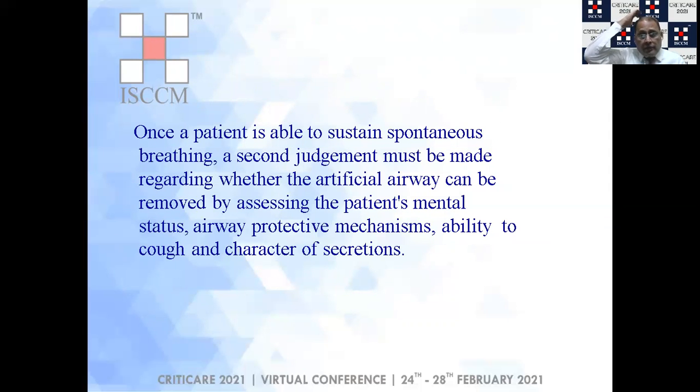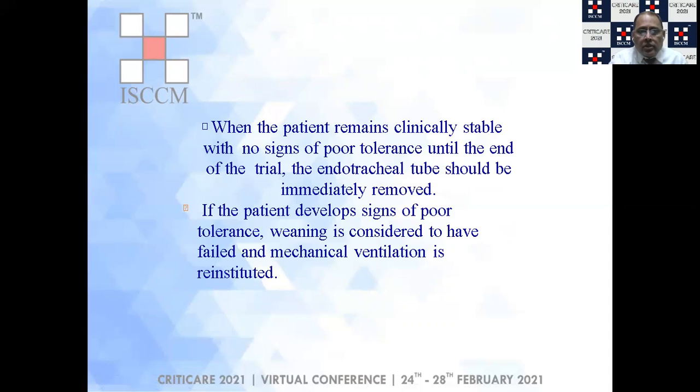Now, once the patient is able to sustain spontaneous breathing, a second judgment must be made regarding whether the artificial airway, whether it is the endotracheal tube or the tracheostomy tube, can be removed, by assessing the patient's mental status, airway protective mechanisms, ability to cough, and looking at the character of the secretions.